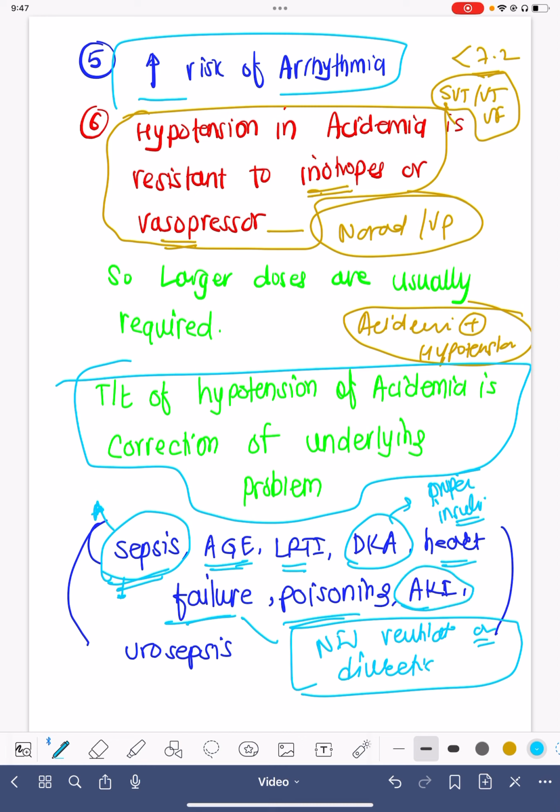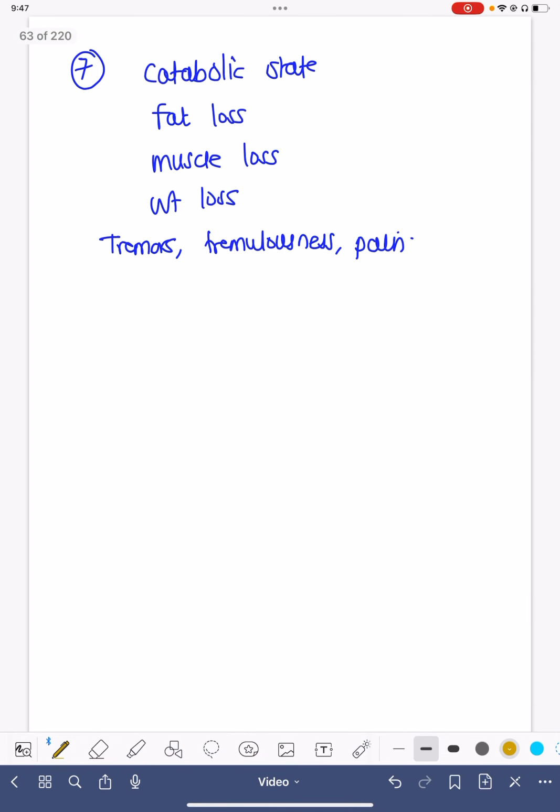In poisoning patients, treating with proper antidotes or with supportive treatment is very important. AKI, acute kidney injury, can be drug induced, UTI induced, hydronephrosis induced, or sepsis induced, and commonly causes acidemia. So correcting the underlying problem will correct the AKI and it will correct the acidemia. In urosepsis or any sepsis, treating the underlying cause will definitely make sure that acidemia goes away.